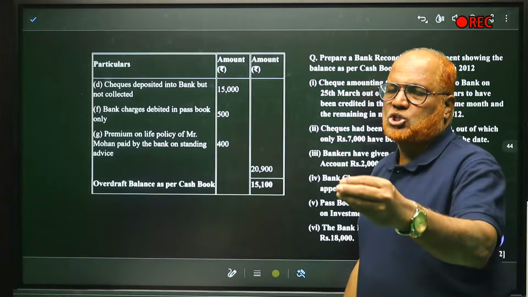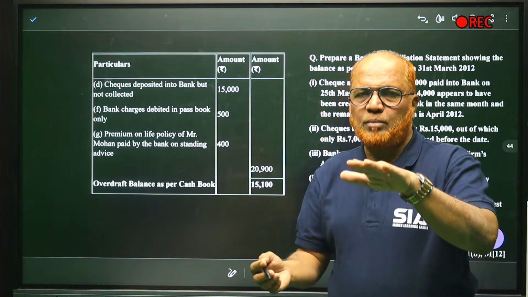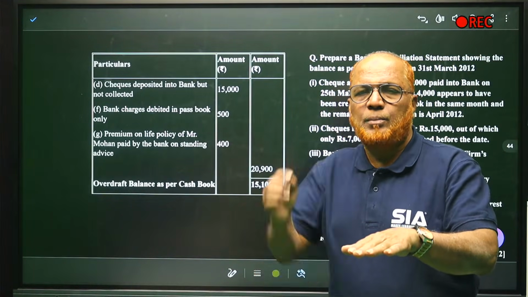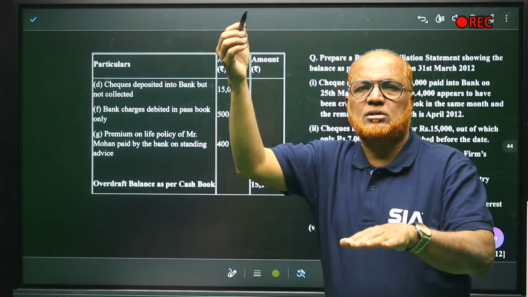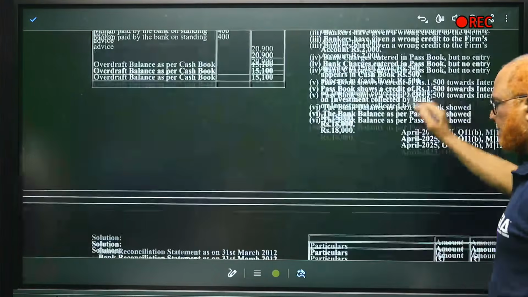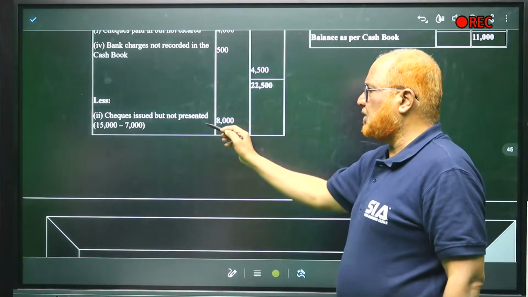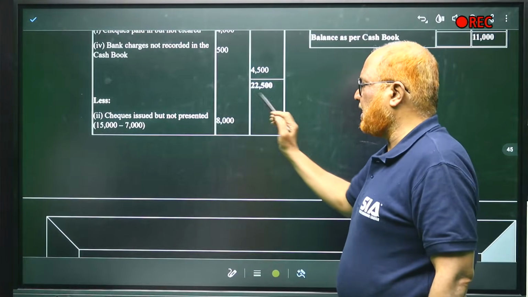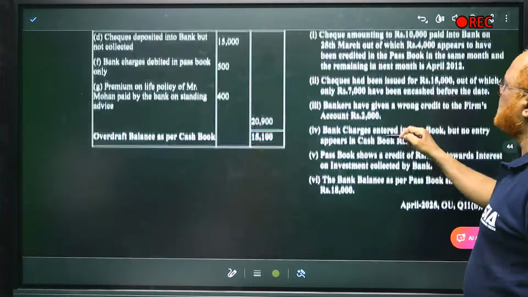8,000 checks were issued. When we issue the check, our cash book balance has decreased, but our passbook balance is still showing more balance because it was not encashed. So we have to deduct, subtract 8,000. Here, checks issued but not presented for payment, 15 minus 7, 8,000. Right? So third item over, second item over.